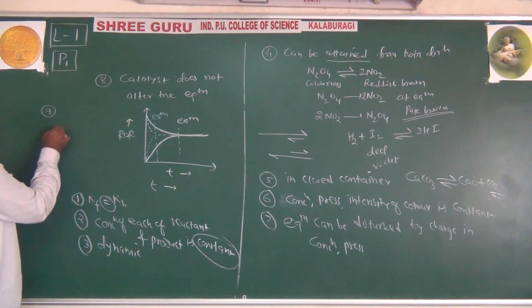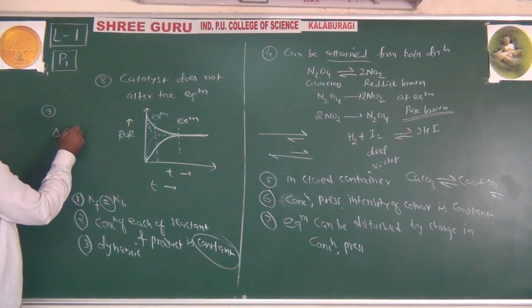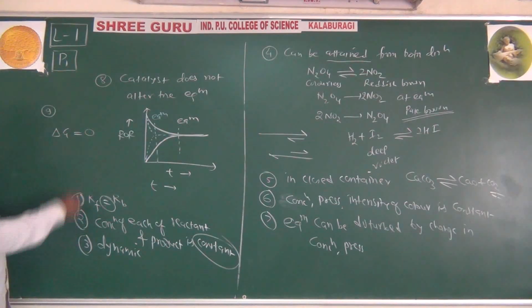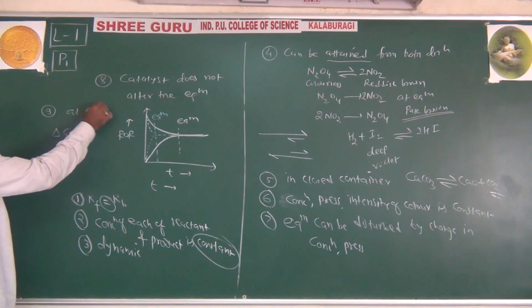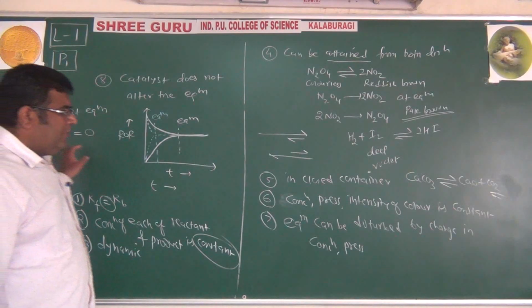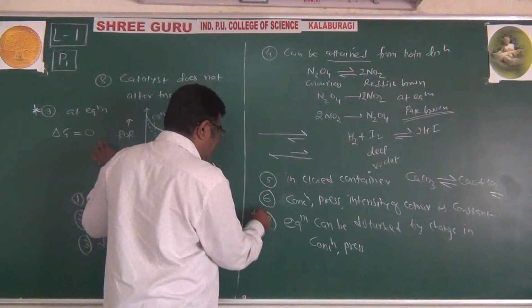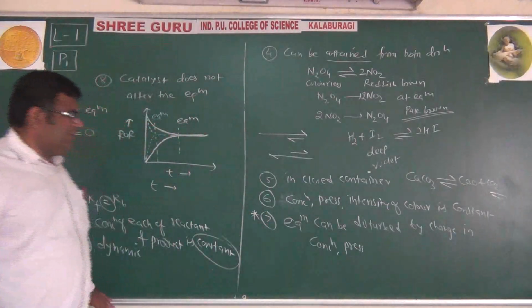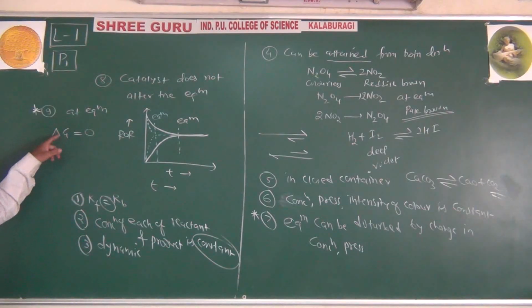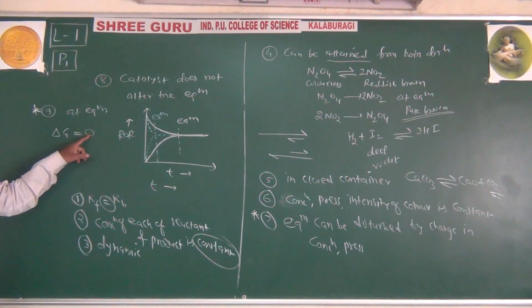And last one, we can say that the free energy change of the reaction at equilibrium equals 0. This point and this disturbed point we have to learn in detail. This is part of our syllabus. But the standard free energy change is equal to 0 at equilibrium. So these are some 9 points.